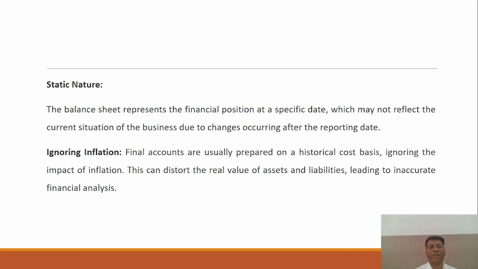Suppose the customer satisfaction, or the value of the assets, decreases or increases. The current picture or scenario is not being displayed by the balance sheet or the financial statement. So you can say, having the static nature, this is the limitation of the final accounts.